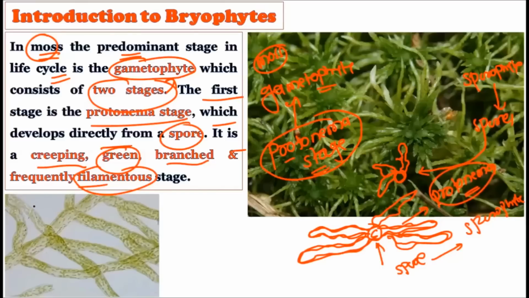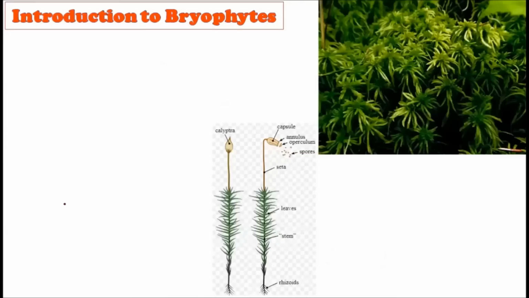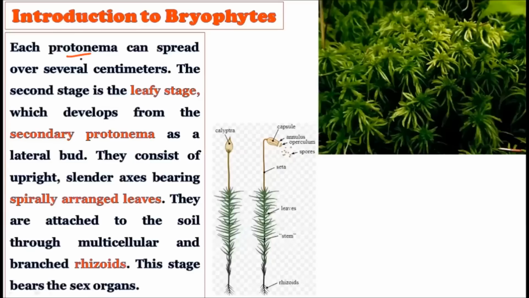We have placed a picture here to understand the protonema stage. Consider this is a spore, and it is germinating, and after the branching is created, there is a somewhat green filamentous structure, right? Green filamentous branching is there. So the protonema stage is the first stage in the gametophyte of the mosses. Each protonema can spread over several centimeters, and the second stage is called the leafy stage.